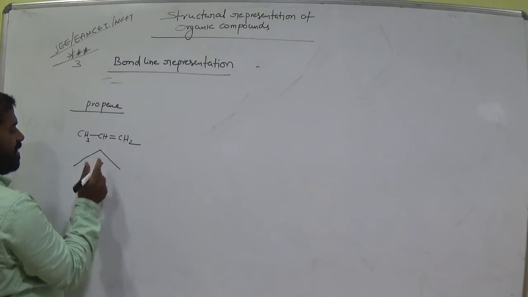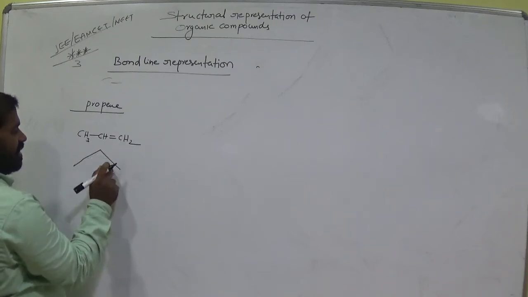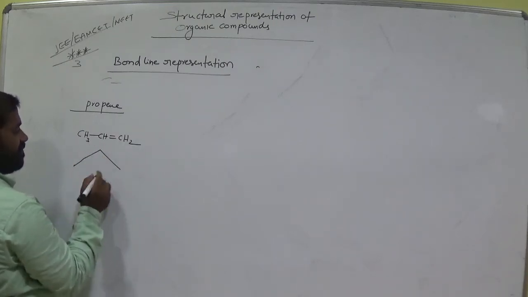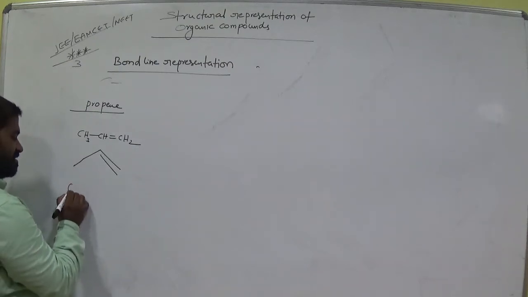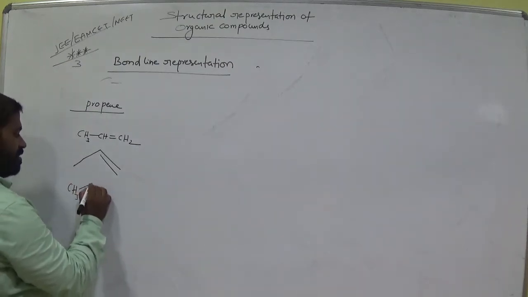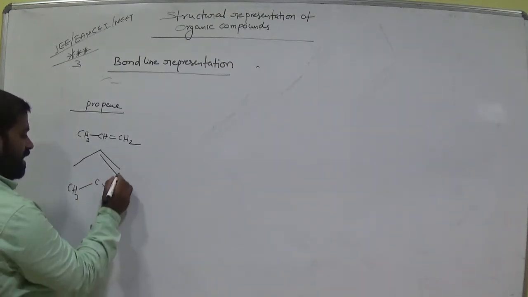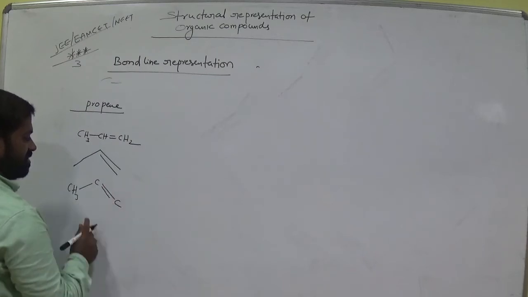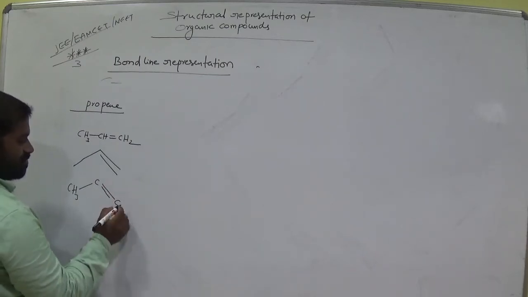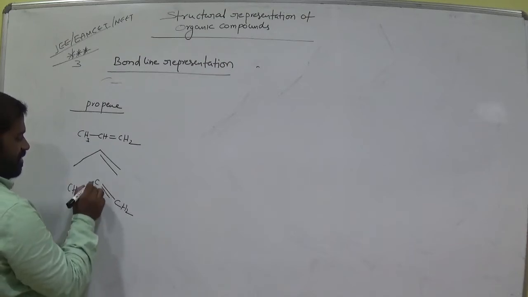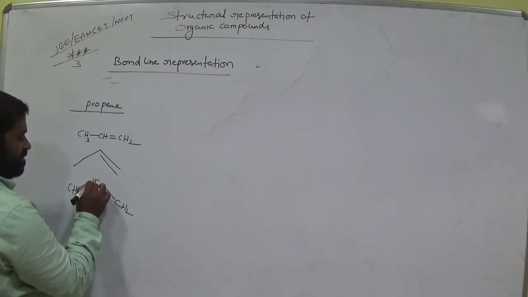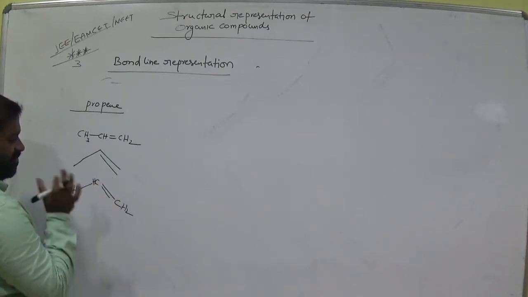Now double bond is here, am I right? That means this is CH3, this is C and this is C. Double bond is there. That means how many hydrogens here? 1, 2, 3. It needs one more bond, that is hydrogen. This is the meaning of this structure.